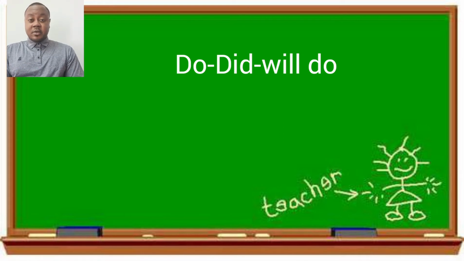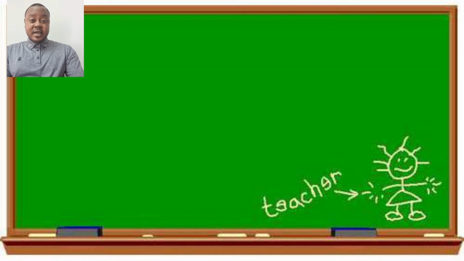So you see, I've made use of two verbs here, read and do. These are all verbs and I've used them in present, past and future tenses. Read, read, will read. Do, did, will do. Like in our previous video, I quickly explained what a verb is. A verb is a doing word or an action word, so you have to take note of this.